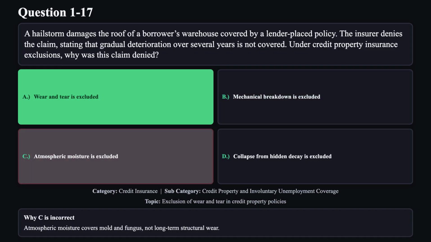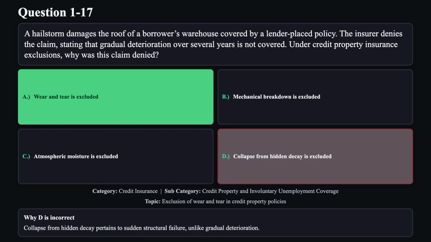Reason C is not correct. Atmospheric moisture covers mold and fungus, not long-term structural wear. Reason D is not correct. Collapse from hidden decay pertains to sudden structural failure, unlike gradual deterioration.